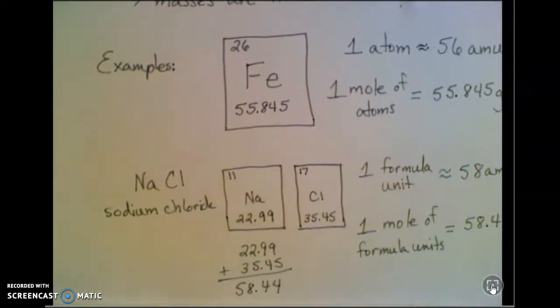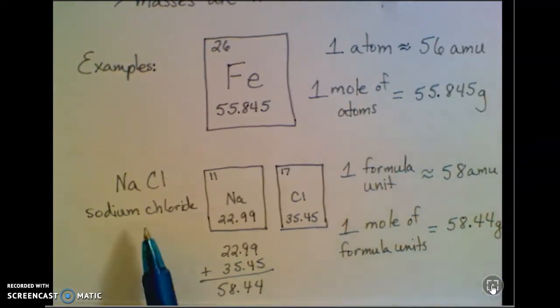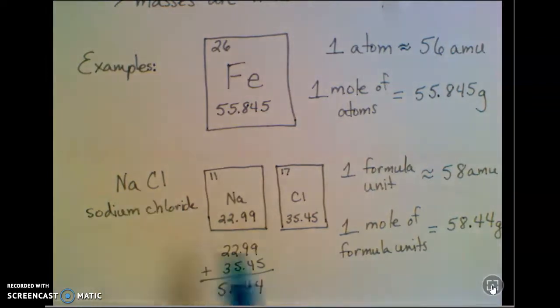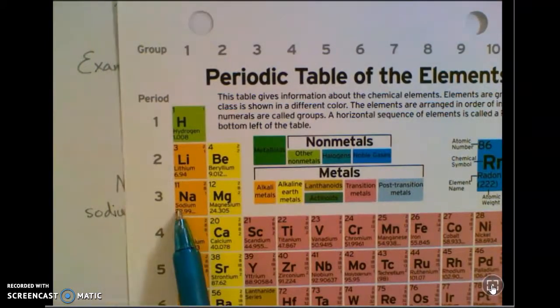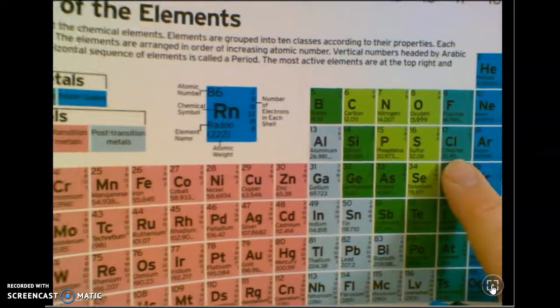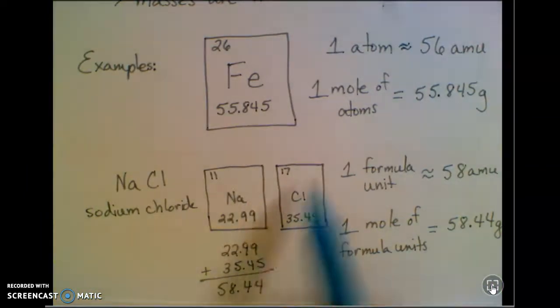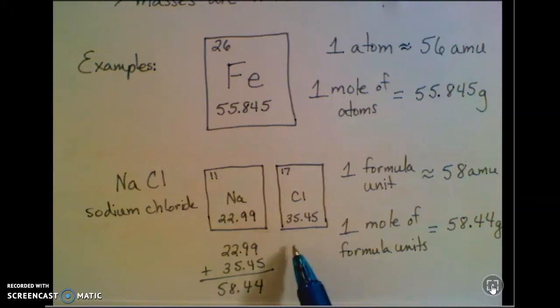If you have a compound like sodium chloride, NaCl, there's 1 of each in this one. I'm going to look at sodium on the periodic table. It's in that first column there. Find its numbers. I'm going to look at chlorine. It's over here in this next to last column. There are its numbers, so you can see them. And I'm just going to add those up to get the molar mass for sodium chloride. So 22.99 plus 35.45 gives me 58.44.